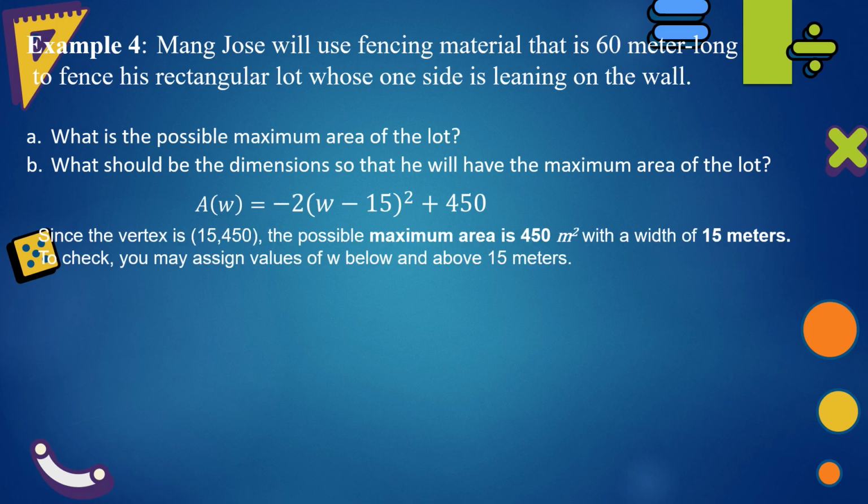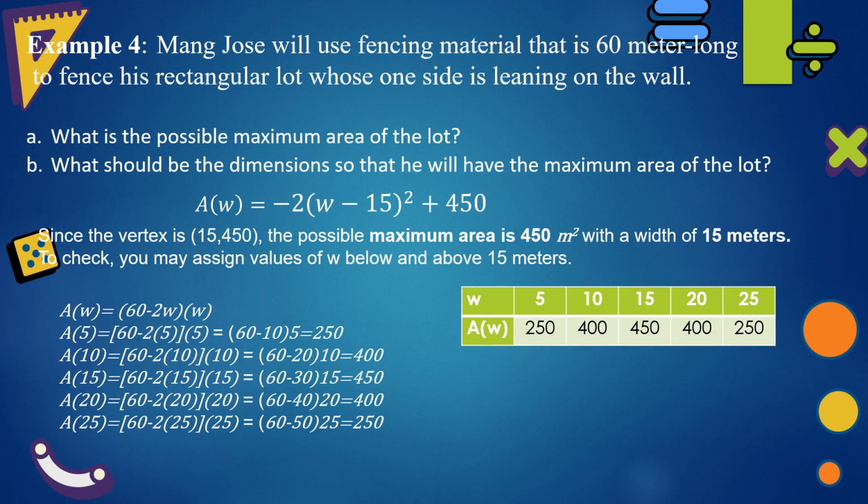Since the vertex has coordinates 15 and 450, the possible maximum area is 450 square meters when the width is 15 meters. To check, you may assign values of W below and above 15 meters. When you substitute 5, you will get 250 square meters because 2 times 5 is 10, 60 minus 10 is 50, and 50 times